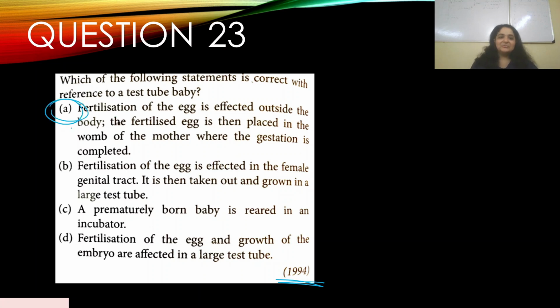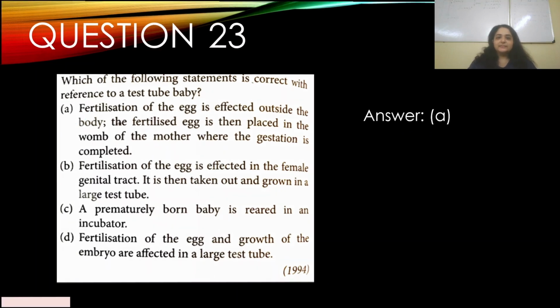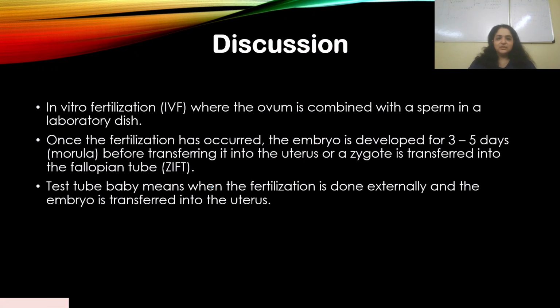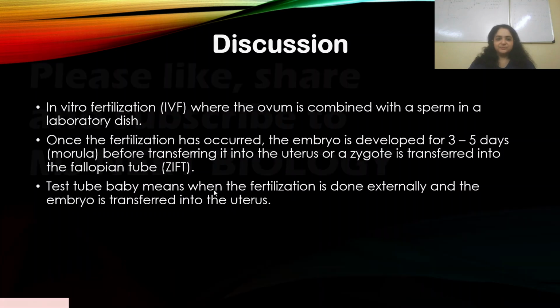If you've been following all the previous questions, they're all related to test tube babies. So fertilization of the egg is effected outside the body, and the fertilized egg is then placed in the womb of the mother where the gestation is completed. So the answer is A. Test tube baby means when the fertilization is done externally and the embryo is transferred into the uterus. Clear? This was again a direct question.